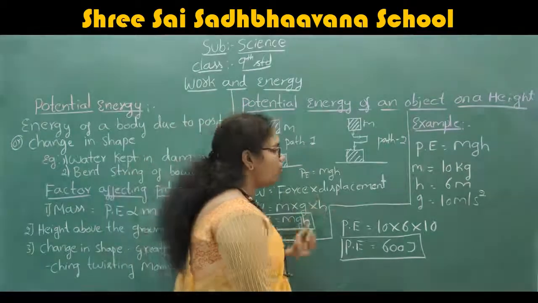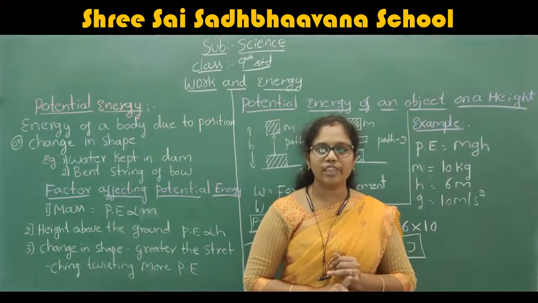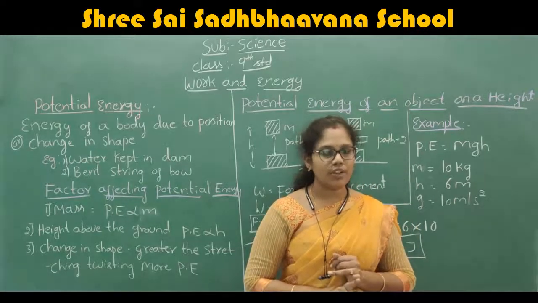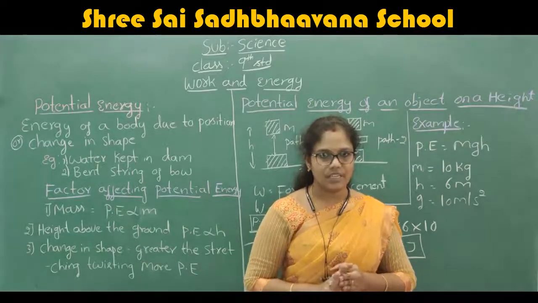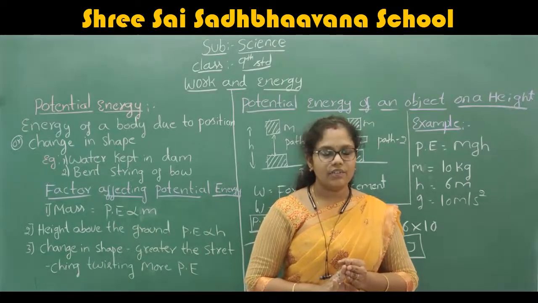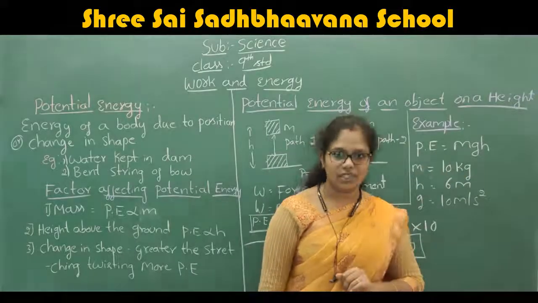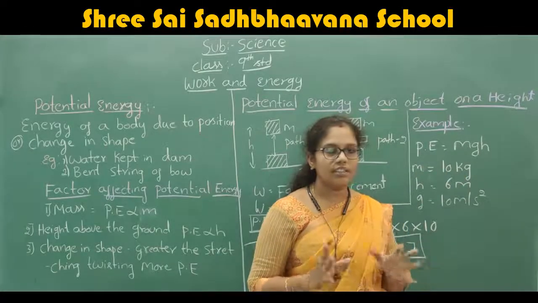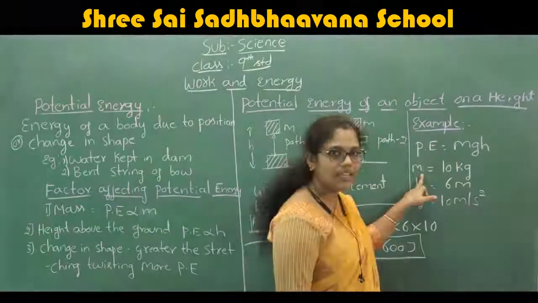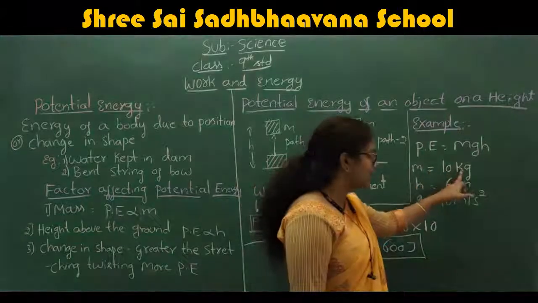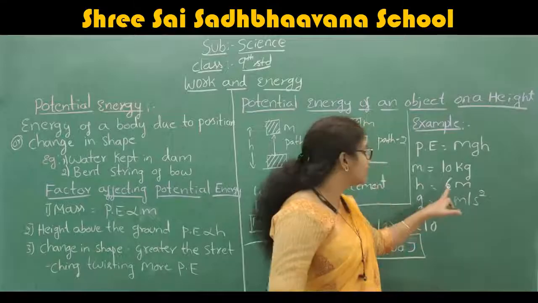Now we are going to solve this one. We already know the formula to find the potential energy. Potential energy is equal to mgh. In the question, what are the things given? They gave the mass of the object, which is 10 kg. And they also gave that it is moved to a height of 6 meters.